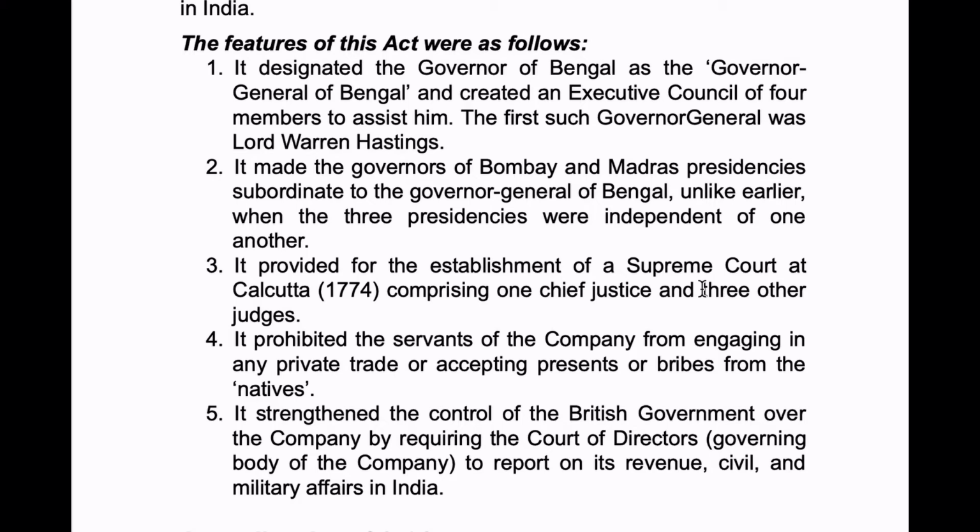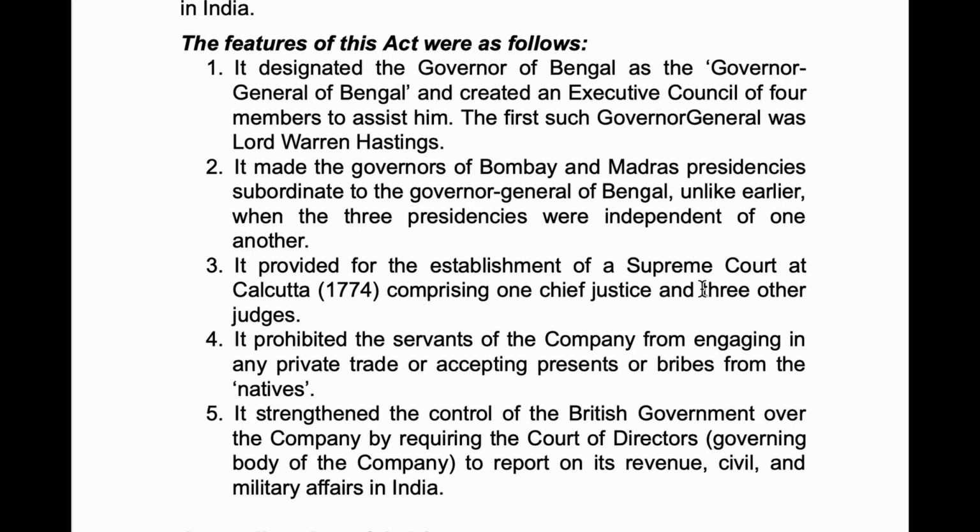After this act, the Governor of Bengal was converted into Governor General of Bengal, and he got an executive council of 4 members to assist him. The first Governor General was Lord Warren Hastings.